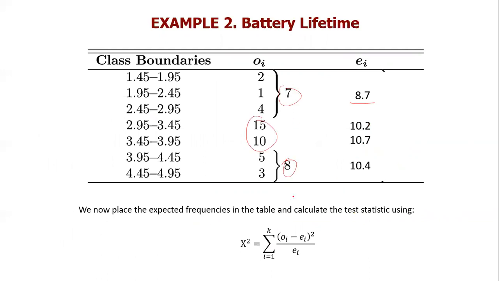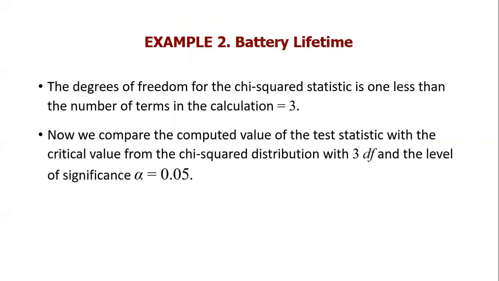The next step is to calculate the observed chi-square. This is equal to (7 minus 8.7) squared divided by 8.7 plus dot, dot, dot. It goes like this, you have four summations there. The degrees of freedom is 3 because you have four observations.